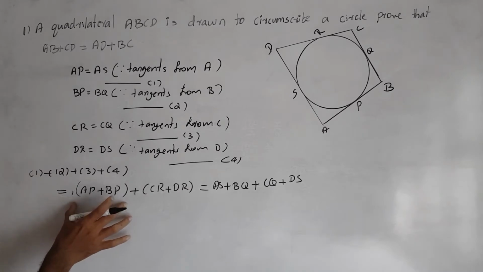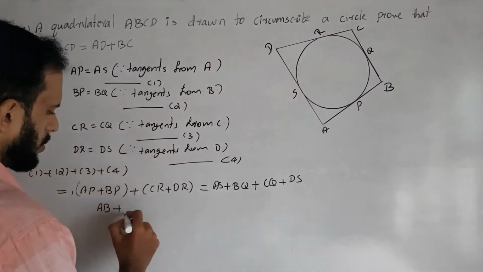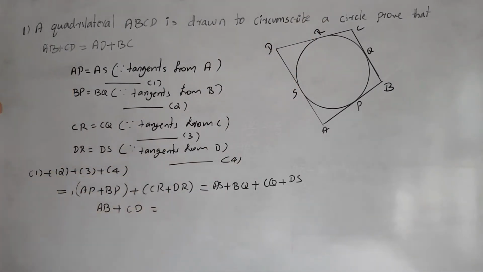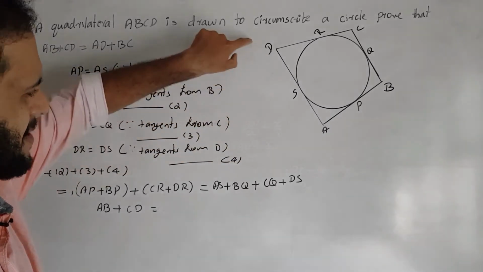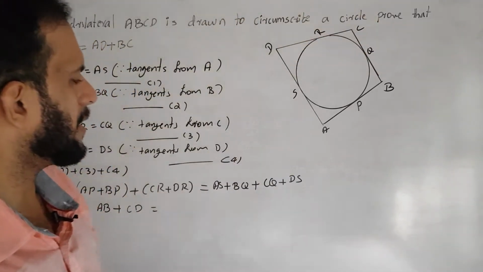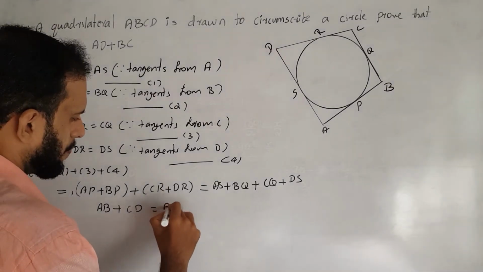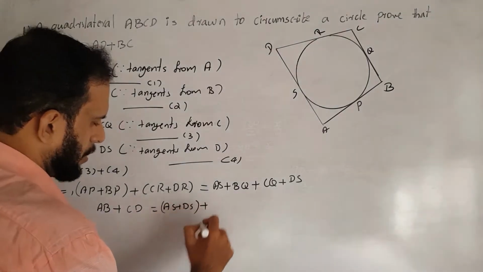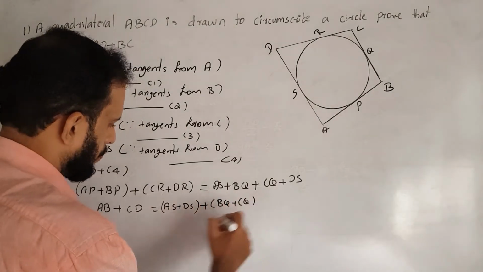Okay, so here we get it already. What is AP plus BP? AP plus BP is AB. Plus, what is CR plus DR? CR plus DR is equal to CD. Here we want to get the result AD plus BC, correct? What is AD? AS plus SD, correct? And what is BC? BC is BQ plus QC. For getting that, we just rearrange the order. Then what do we get? AS plus DS. Addition is commutative, so it is possible to add in any order, then BQ plus CQ.